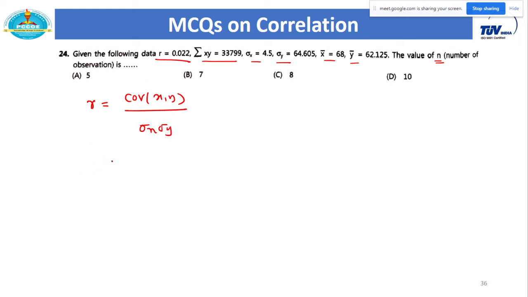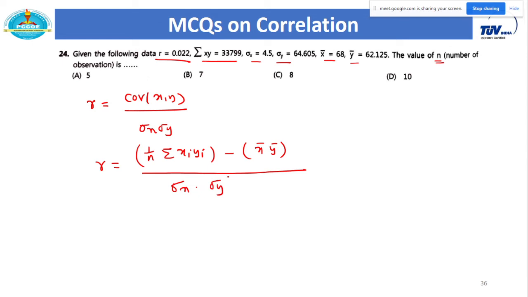That is nothing but r is equal to, what is the formula for covariance of xy? 1 by n summation of xi yi minus x bar into y bar, whole divided by sigma x into sigma y. Sigma x is given and sigma y is given. Just put the value of sigma x and sigma y here, r is also given, 0.022, x bar and y bar are also given, summation of xy is also given. So all values are given, just put all these values here and calculate the value of n.